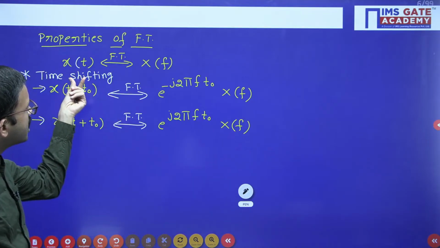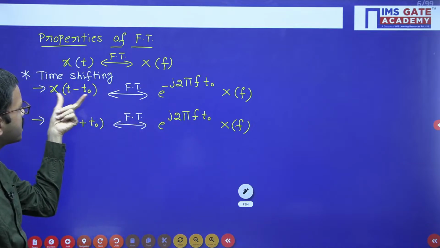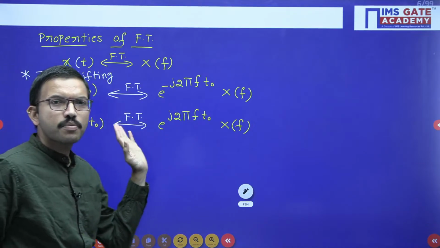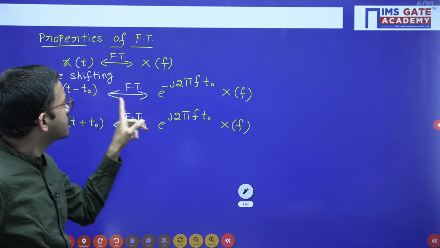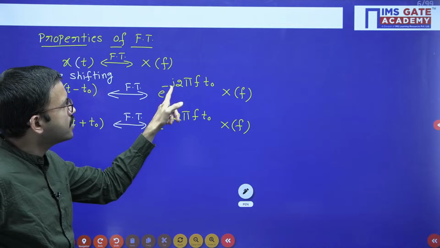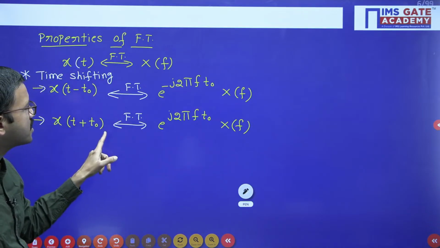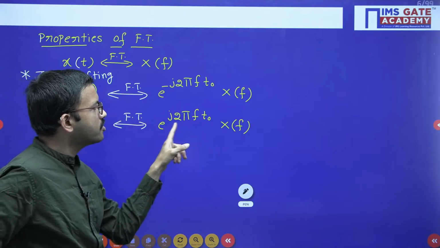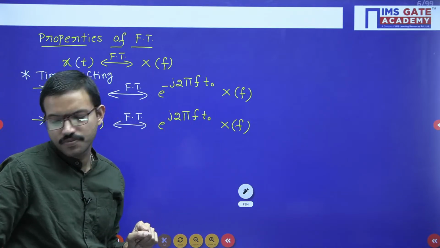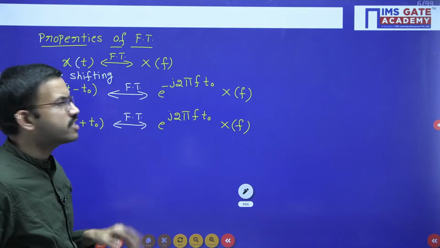So when you are having a time domain signal, the corresponding Fourier transform is X of f. If you are performing t minus t naught, it means you are performing a right shift operation, right? So whatever minus t naught is there, that will come here, e power minus j 2 pi f t naught into X of f. If you are having x of t plus t naught, then accordingly you will get e power j 2 pi f t naught into X of f. Okay. Now exactly the opposite manner you will get for frequency shifting.